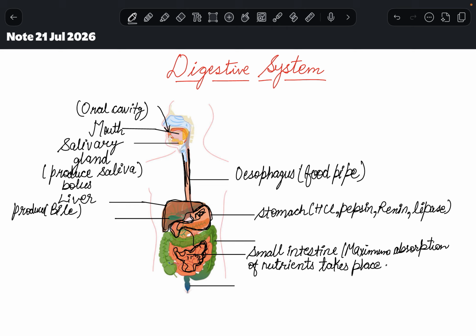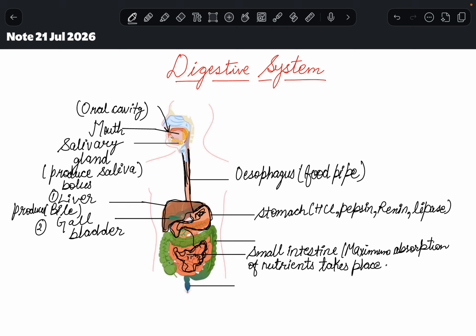Now, second one we have gallbladder. First one is liver. Second we have gallbladder, right? Now, what does this gallbladder present in our body do?